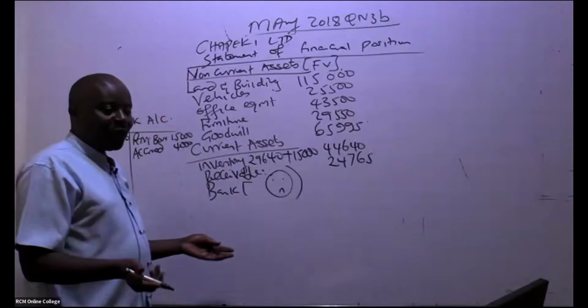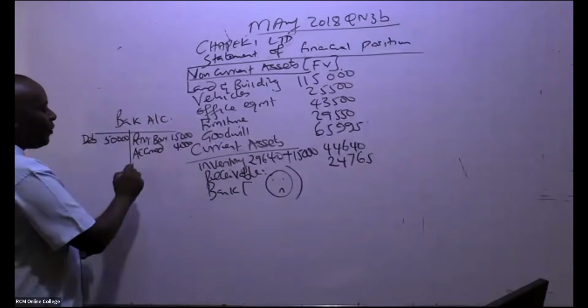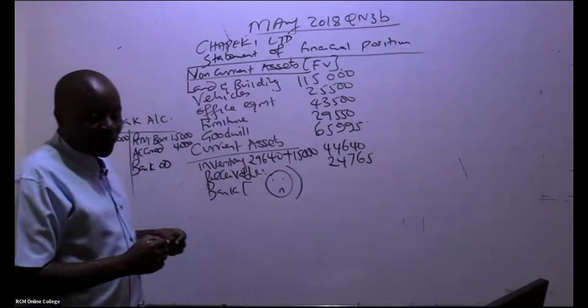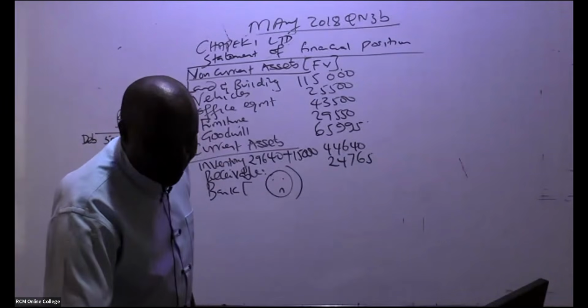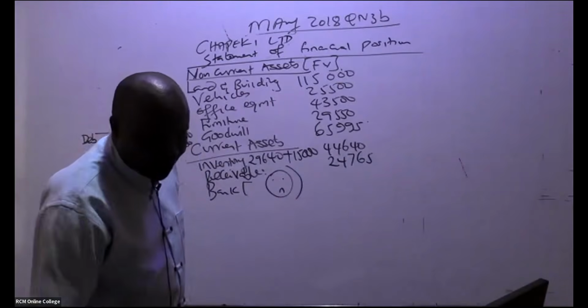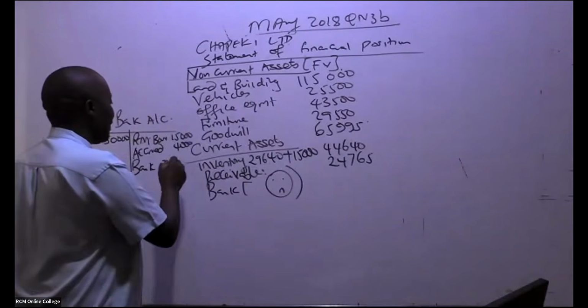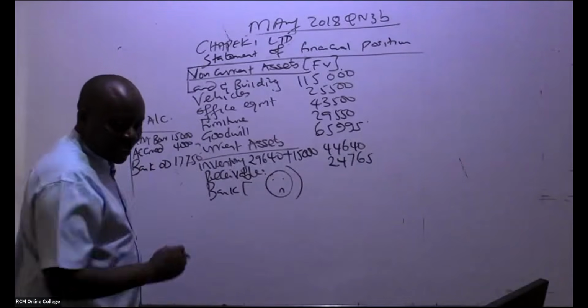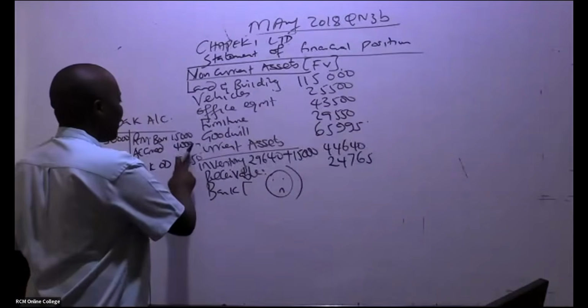That is general knowledge. So we have a bank overdraft of how much? I'm being told 17,550. And that is it.